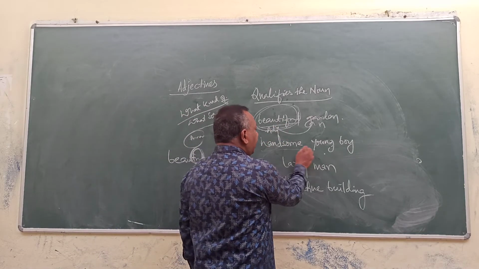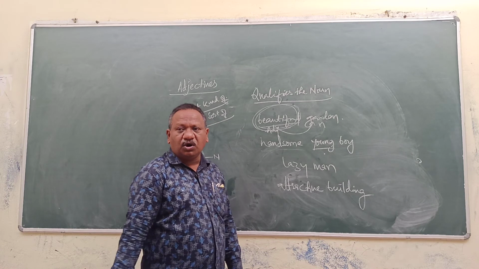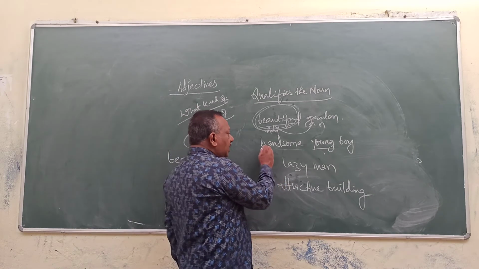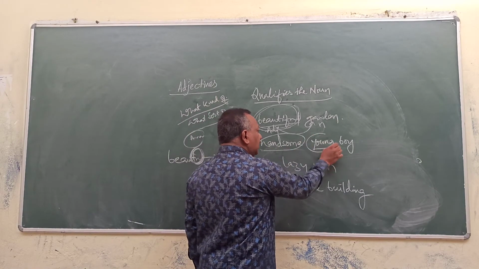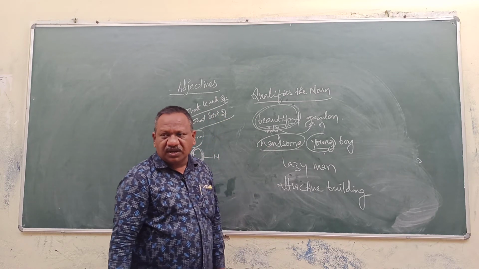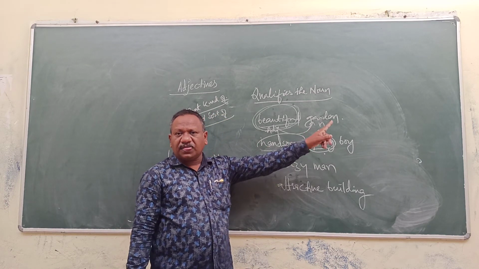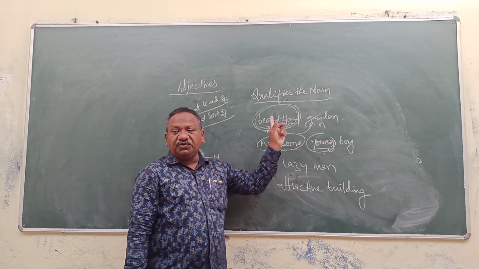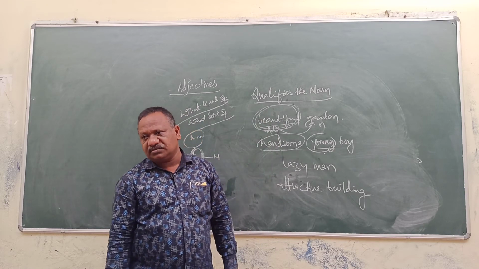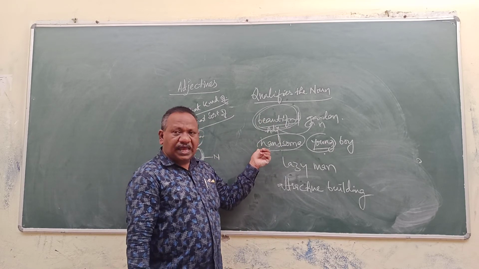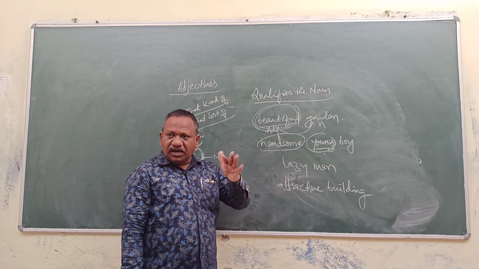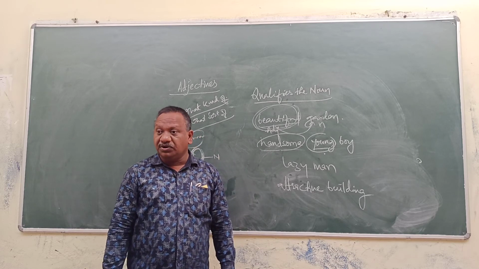Handsome young boy. See here, handsome, young. Generally, handsome is used for the male and beautiful is used for the female gender. For the male gender, you have to use handsome. You cannot say handsome girl; say beautiful girl.